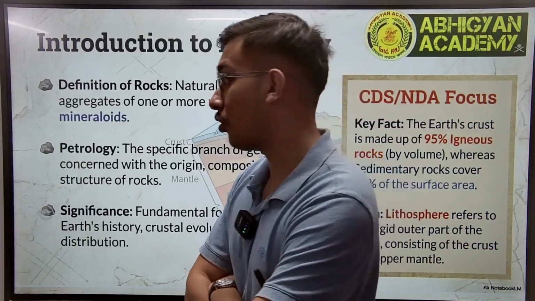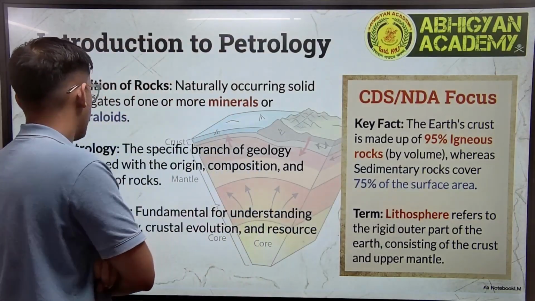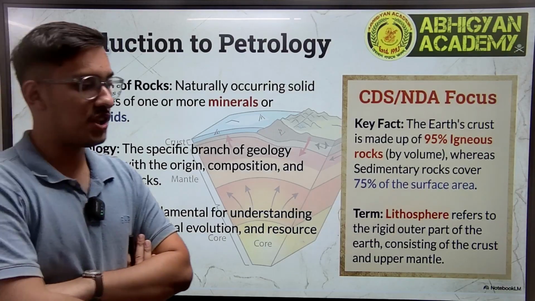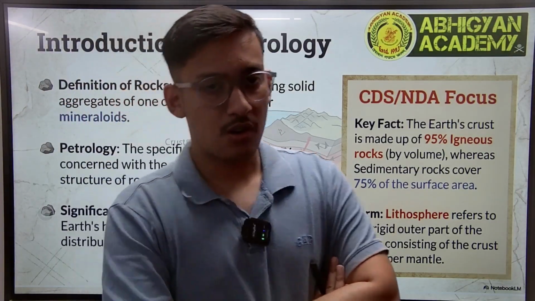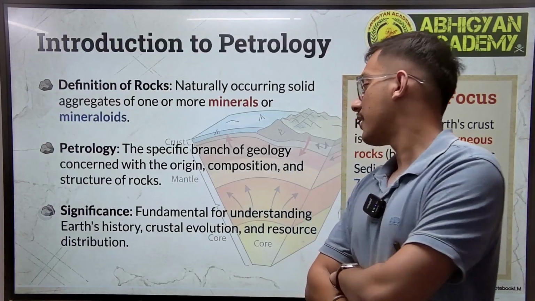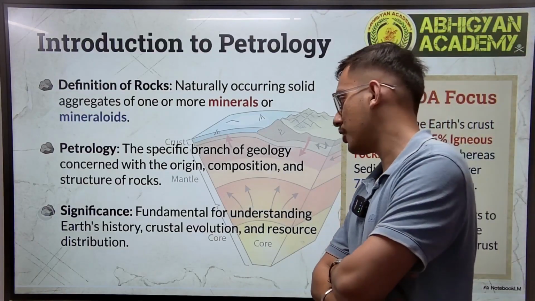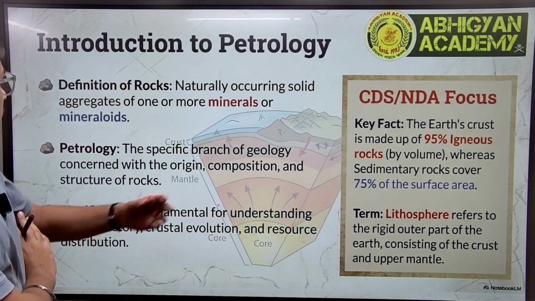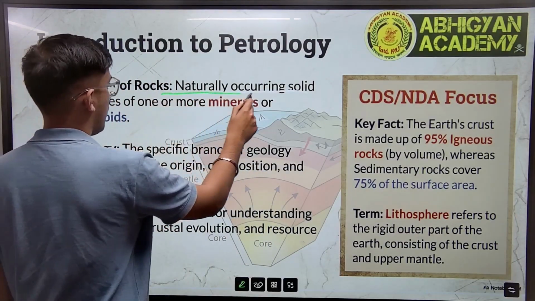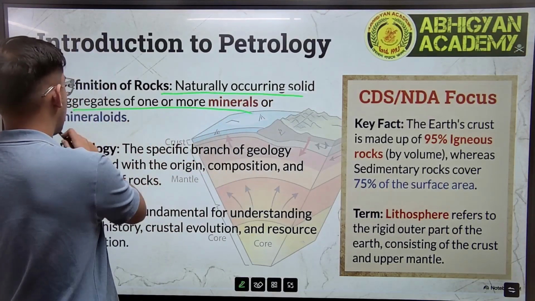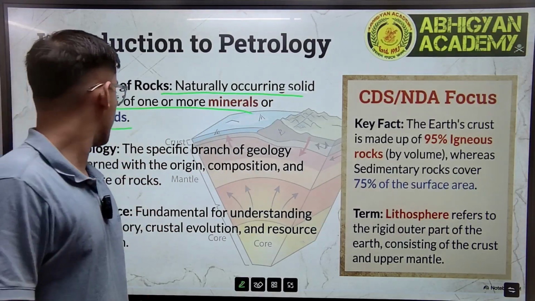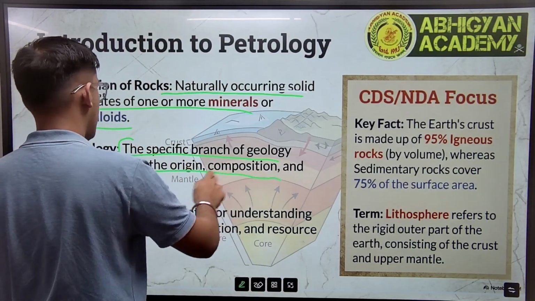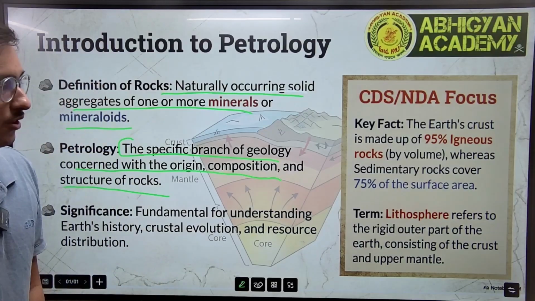So what is petrology? Petrology is the branch of geology which is specifically concerned with rocks, their composition, structure, origination. Then we have the definition of rock. What is a rock? Naturally occurring solid aggregates of one or more minerals is a rock. Petrology, the specific branch of geology concerned with origin, composition and structure of rocks.